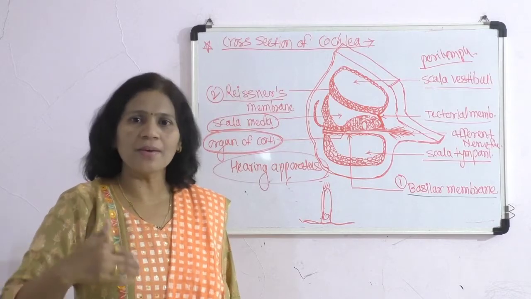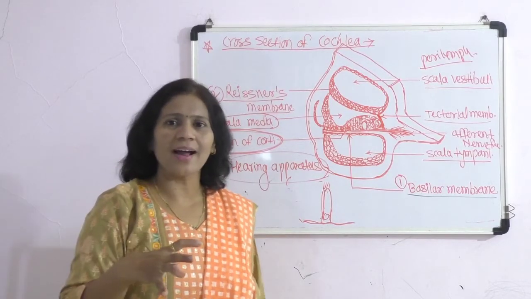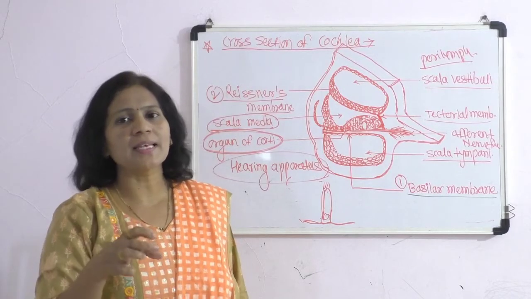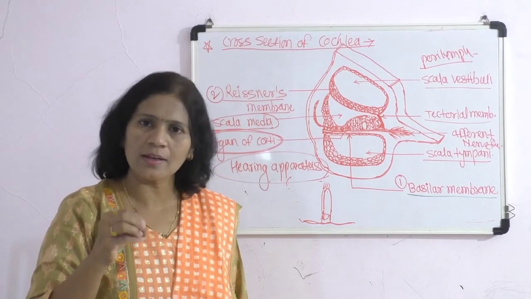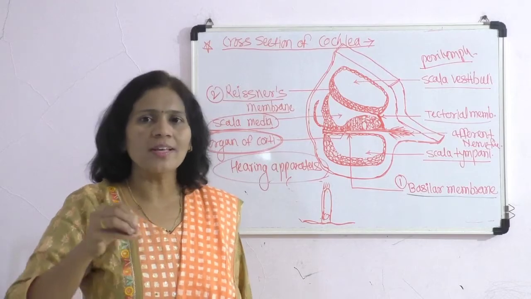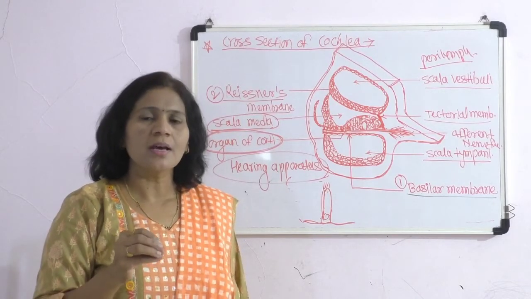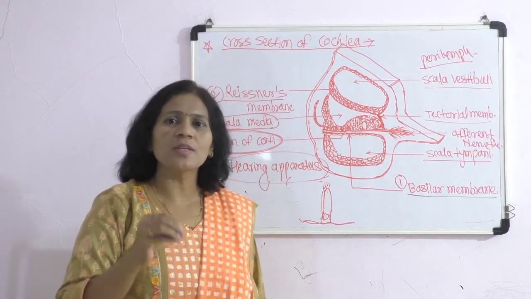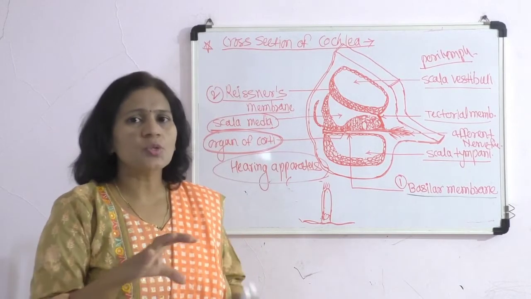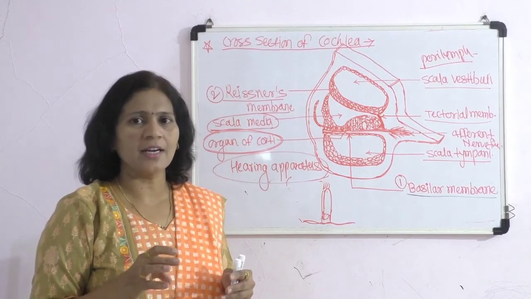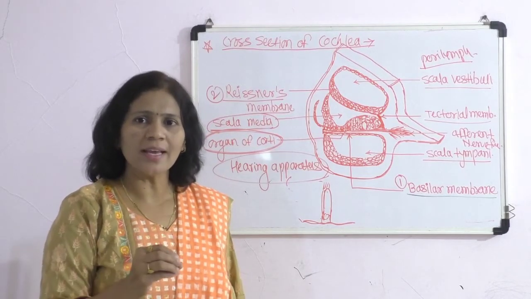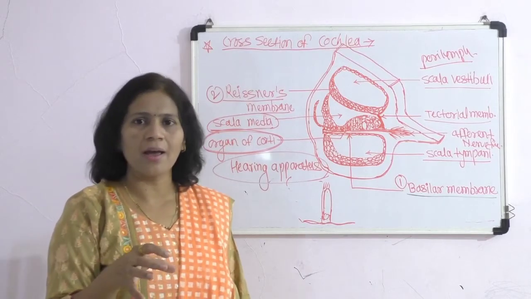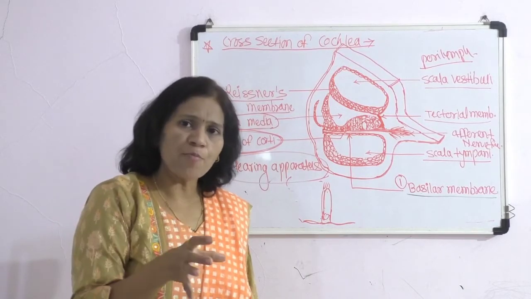In a previous part, we have seen that in the structure of the vestibule, there are three semicircular canals and the otolith organs, sacculus and utriculus. At the base of the semicircular canal, there is a swollen structure called the ampullae, or the singular, ampulla.